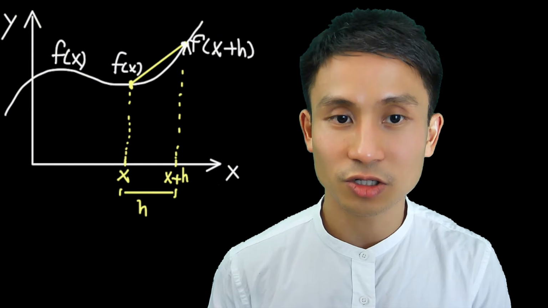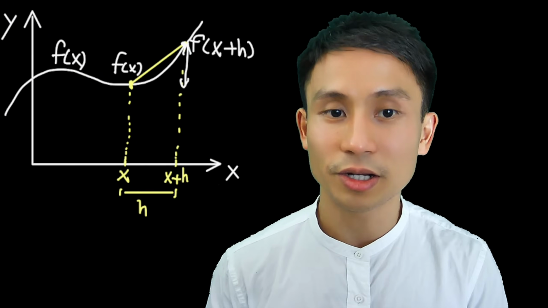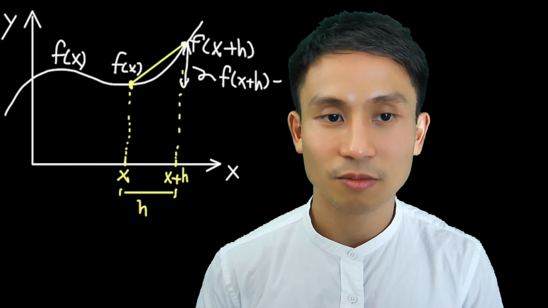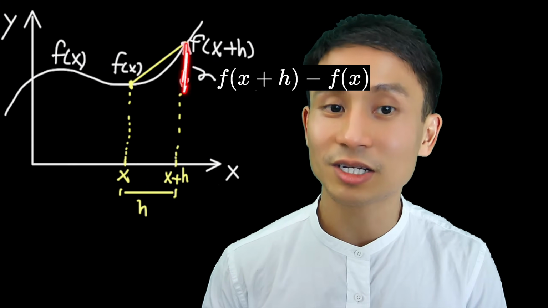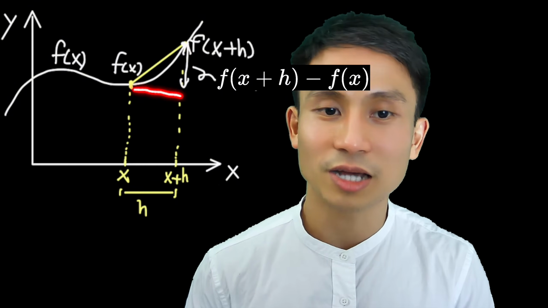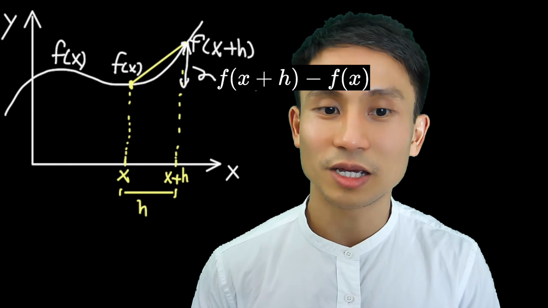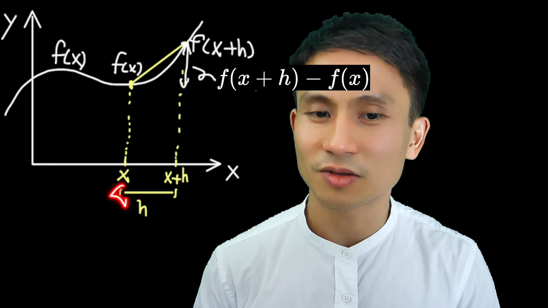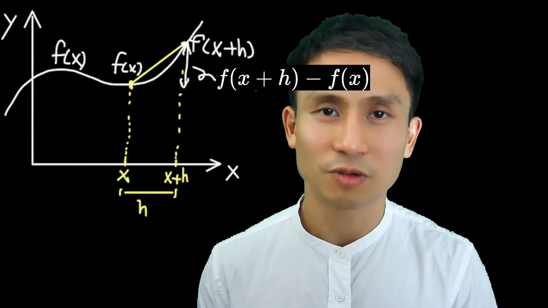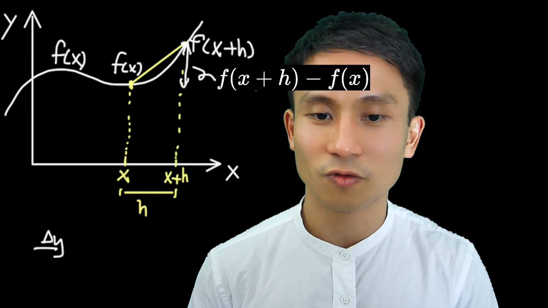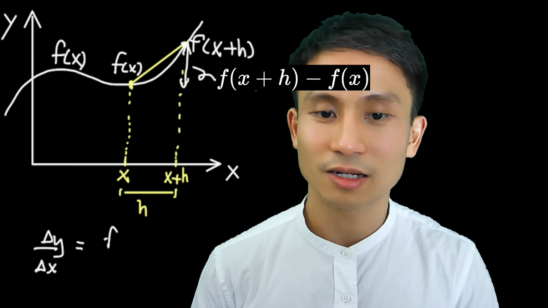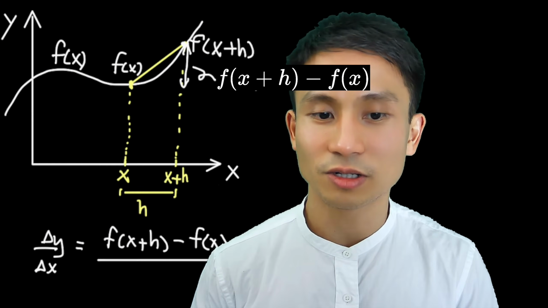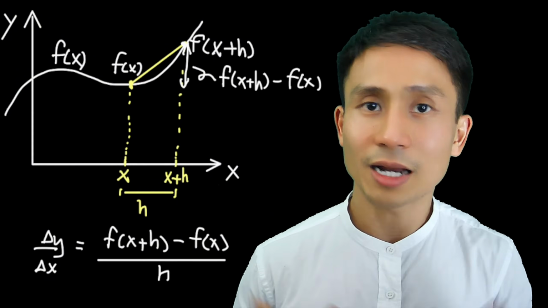Because we want to do delta y over delta x, delta y would be just the rise between the two points. So this will be the upper point minus the lower point. So f of x plus h minus f of x, which will be the little distance here. And the delta x, or the run in this case, would be just x plus h minus x, which logically gives us the h distance that we made up earlier. So delta y over delta x will give us that rise, which is this expression here, divided by the run, or the delta x, which is just h. That is quite simple, right?